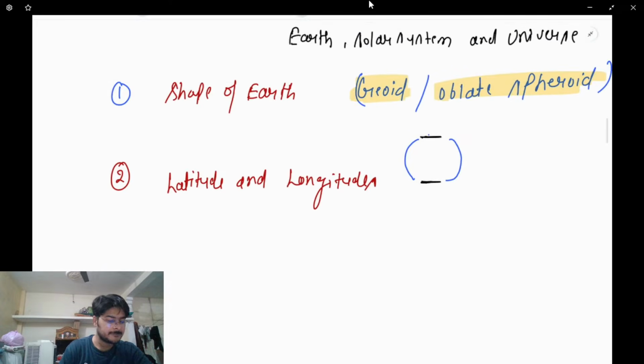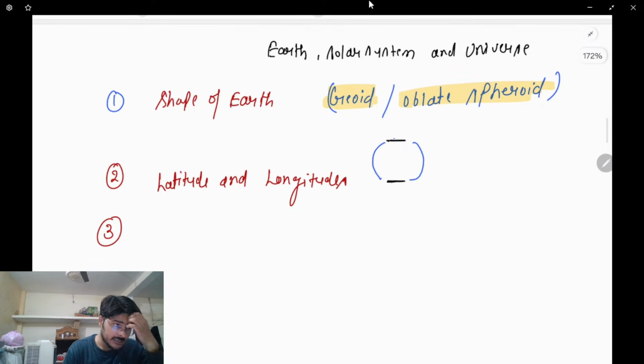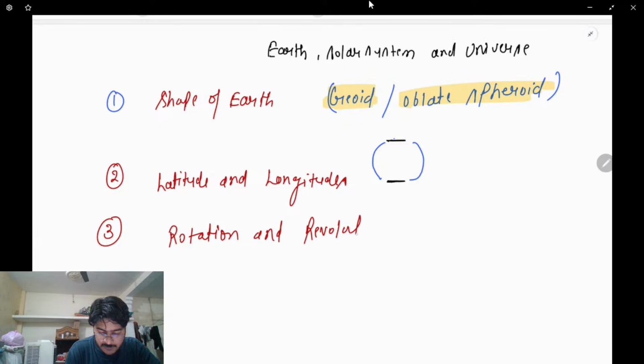That is what we're going to study here. So this is the latitude and longitude we'll discuss. And then the third topic that we'll discuss in Earth, solar system and the universe is rotation and revolution. You need to write all these topics in your notebook. I'll also give you the PDF of the same, but writing with your own hands definitely gives more confidence when you read it a second time. Clear?